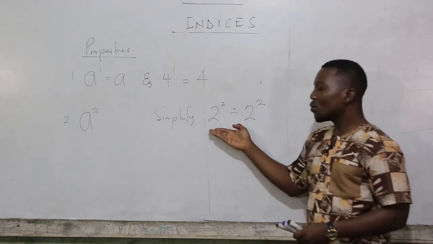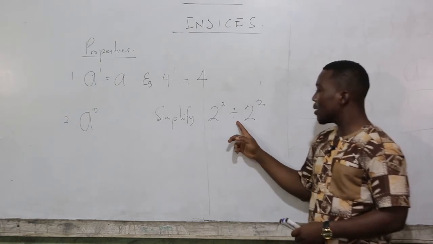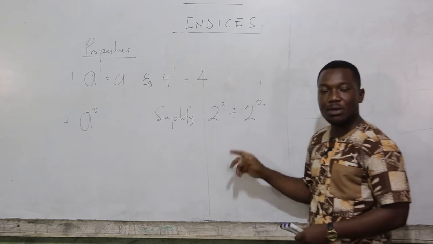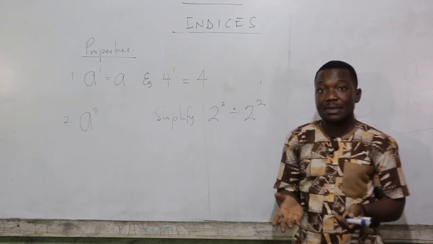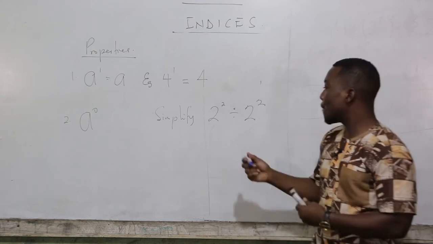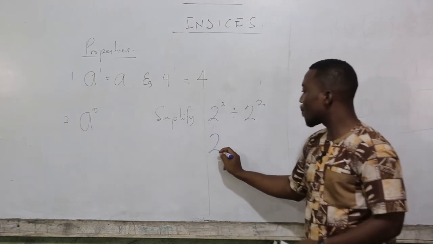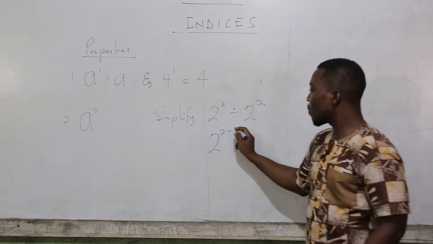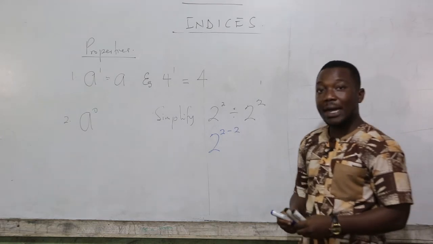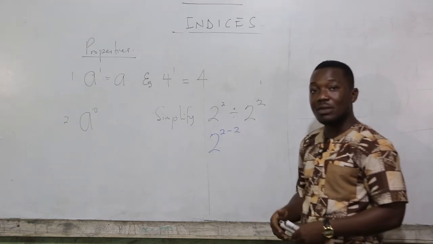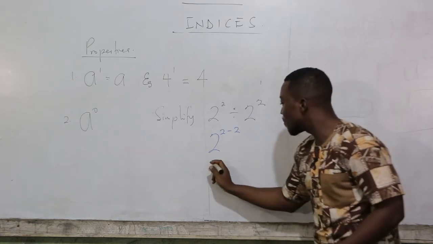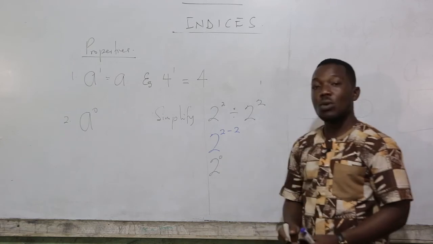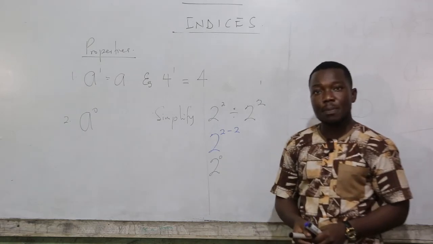Simplify 2 raised to the power 2 divided by 2 raised to the power 2. Wow, this is the second law. Let's try and apply this division law and see what will happen. Here we write 1 of the base, and because it's division, we are going to subtract the powers. Wow, we are coming out with 2 raised to the power 0.